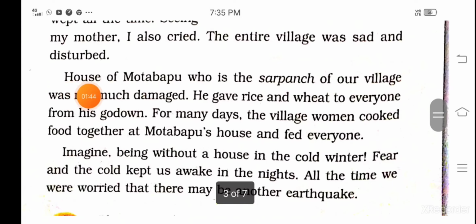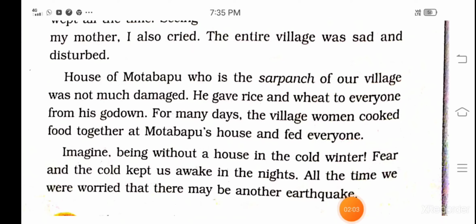She's telling, the house of Mota Babu, who is the Sarpanch of our village, was not much damaged. He gave rice and wheat to everyone from his godown. For many days, the village women cooked food together at Mota Babu's house and fed everyone.